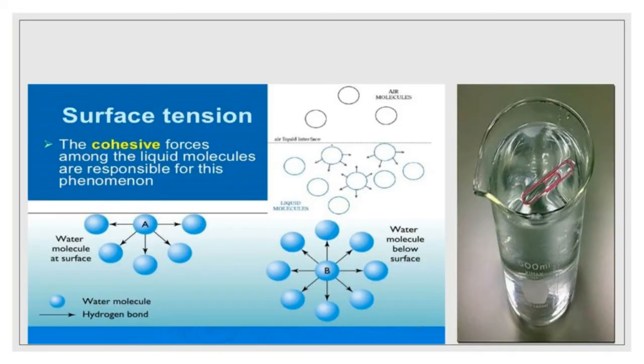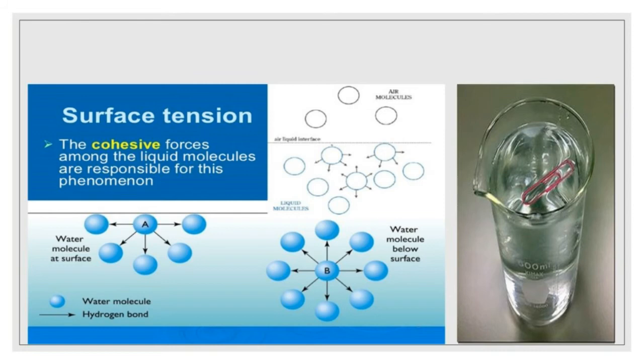Let's know more about surface tension by doing this activity. Take a paper clip, take a beaker of water, take a tissue paper and spread it on the surface of the water. Gently place the paper clip on the tissue paper. Observe what happens to the paper pin after some time. After a few moments, the tissue paper will submerge and paper clip will make a small depression on the surface of the water. It will instantly begin to float on the surface even though it is denser than water.